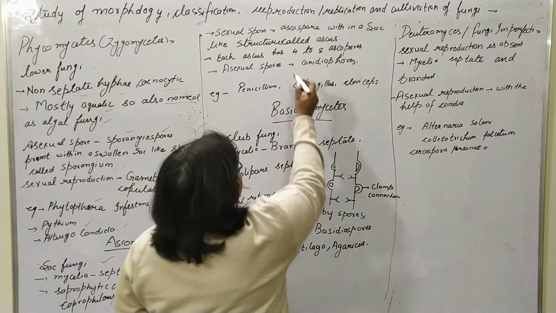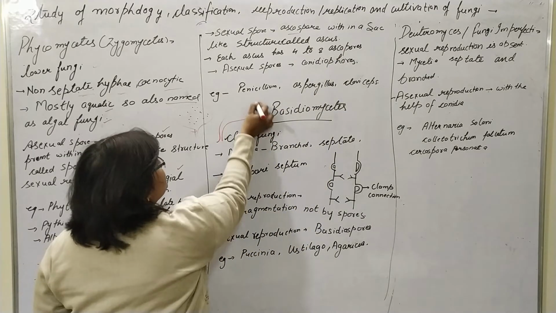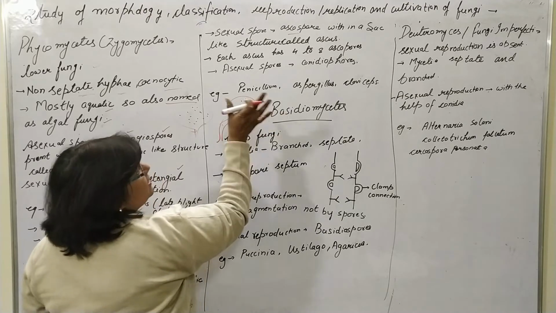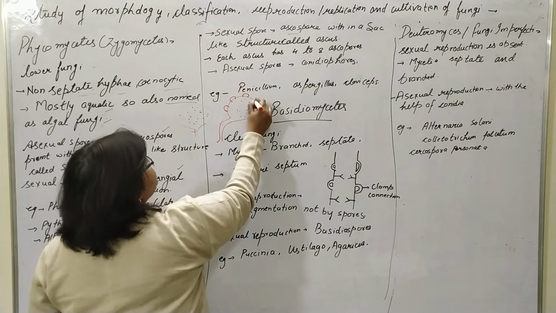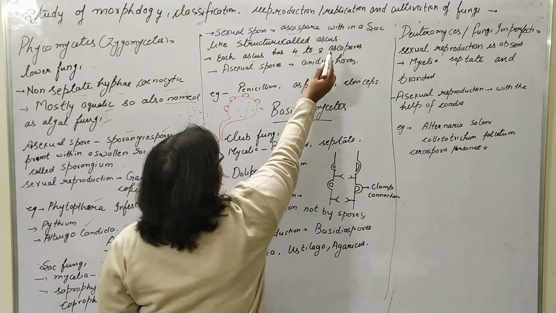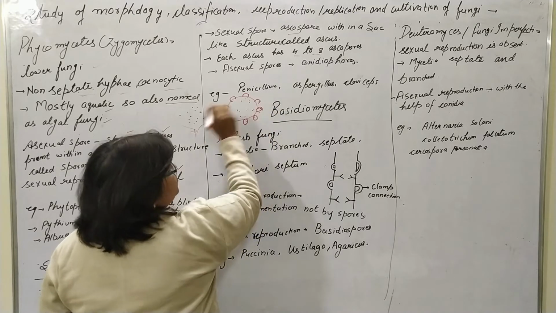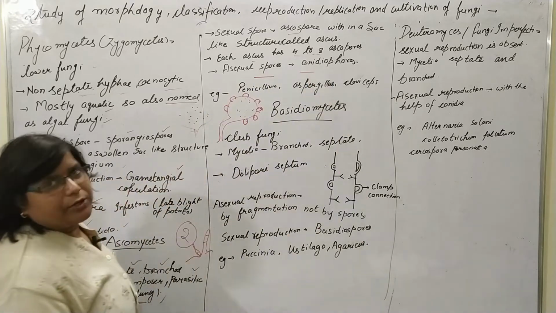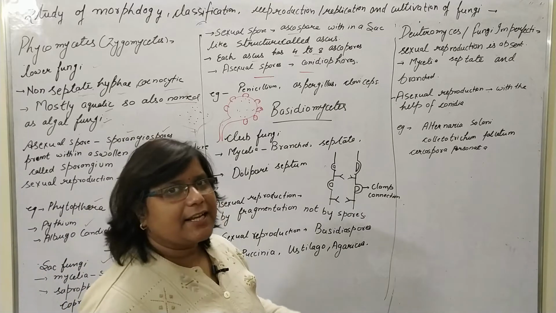The sexual spore is the ascospore, formed within the sac-like structure. On that sac-like structure the ascus is present, and generally each ascus contains 4 to 8 ascospores. The asexual spores are the conidiophores. The examples are Penicillium, Aspergillus, and Claviceps.